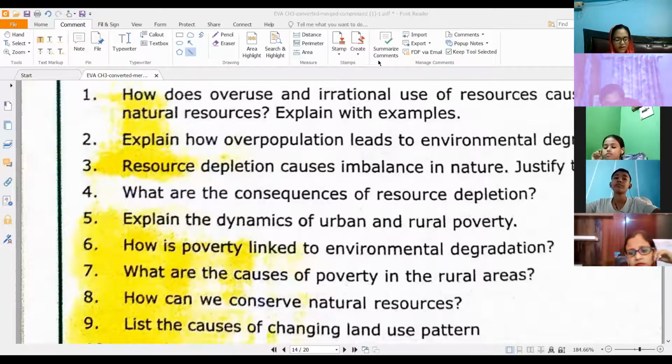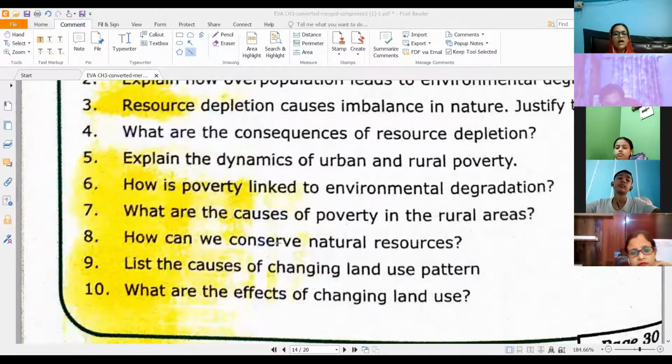What are the causes of poverty in rural areas? You have it listed from page 23 to 24, right? Reasons for poverty in rural areas. Then how can we conserve natural resources? You have this on page 22, conservation of resources. You can pick up points from there.